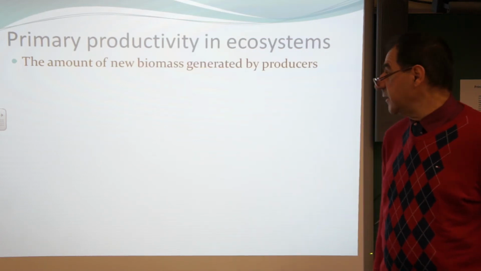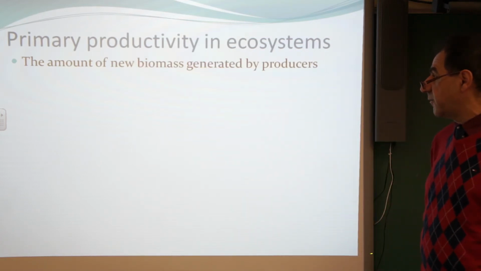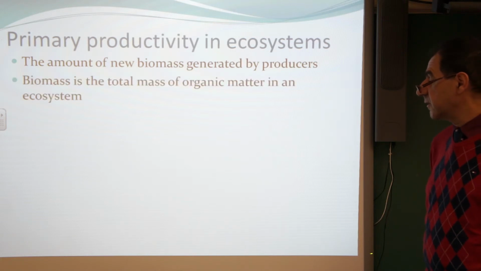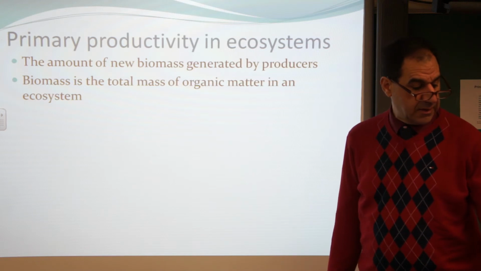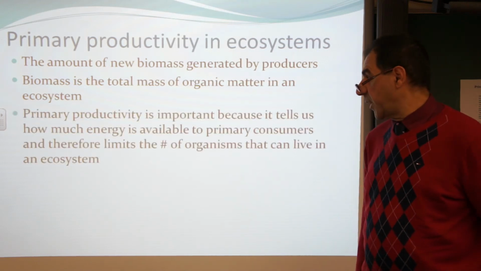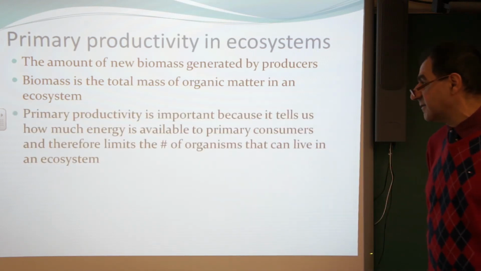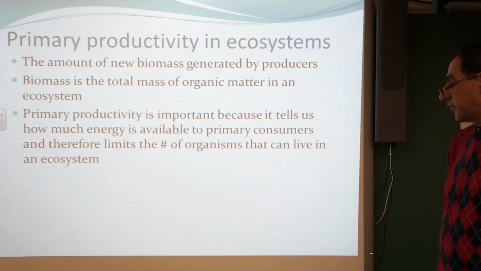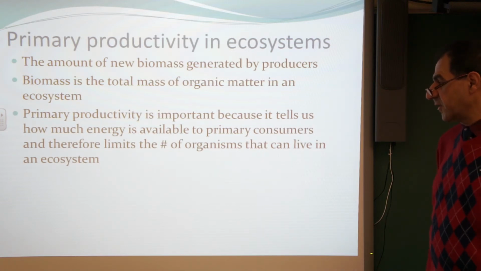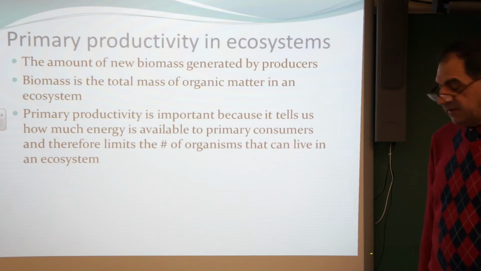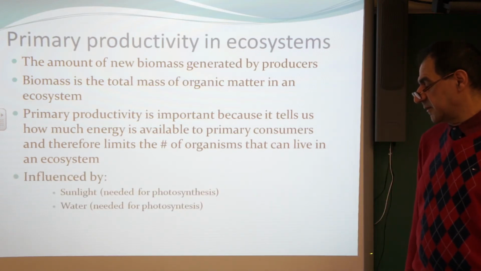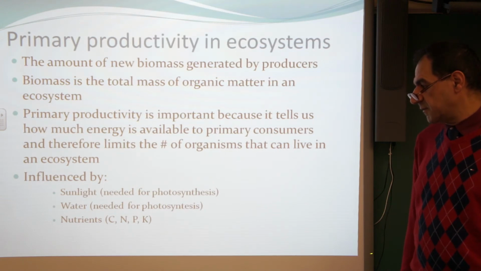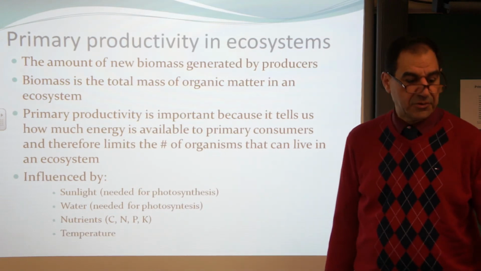Primary productivity, another concept, is the amount of new biomass generated by producers. Biomass is the total amount of organic matter in an ecosystem. Primary productivity is important because it tells us how much energy is available to primary consumers and therefore limits the number of organisms that can live in an ecosystem. It's influenced by sunlight, water, nutrients, and finally, temperature.